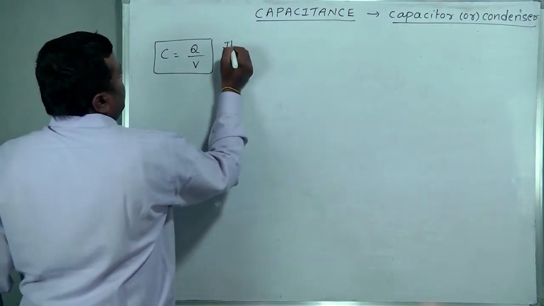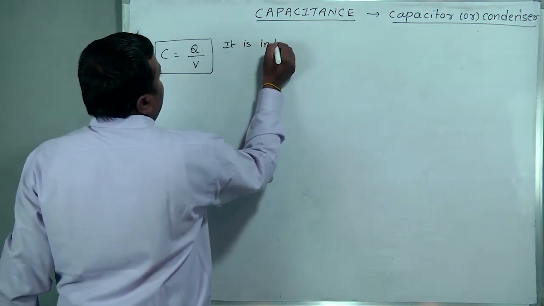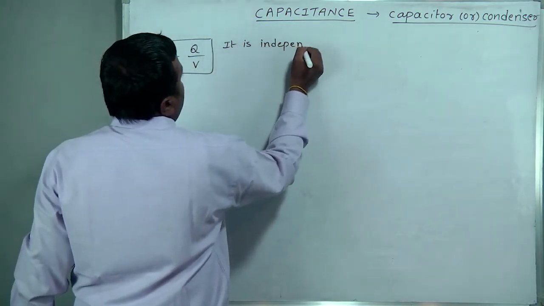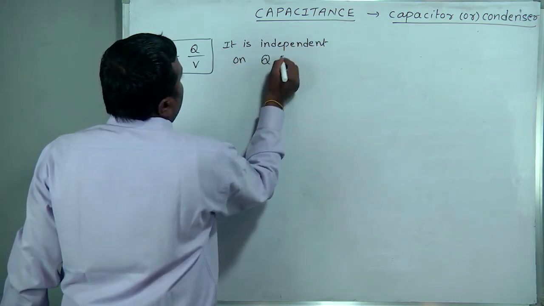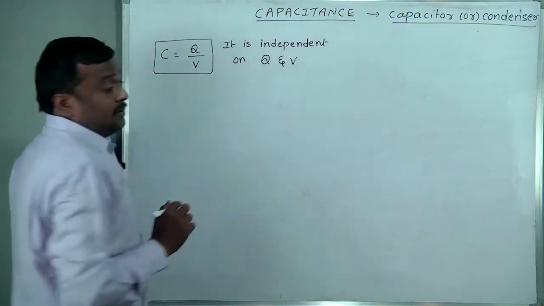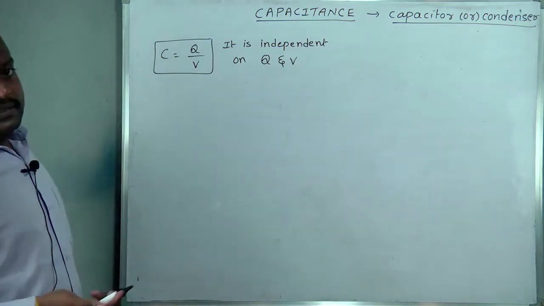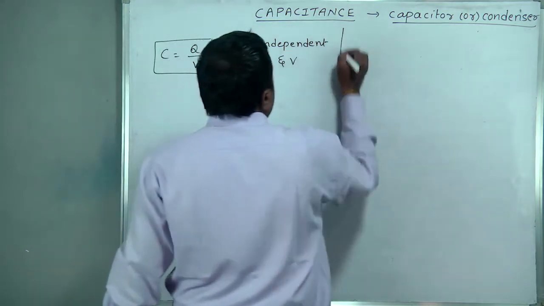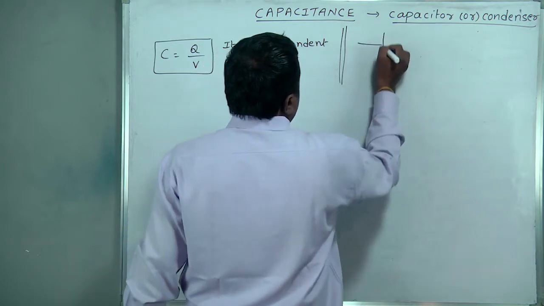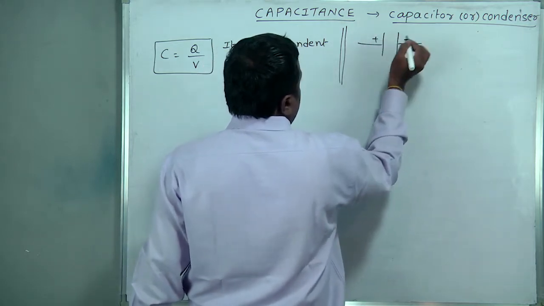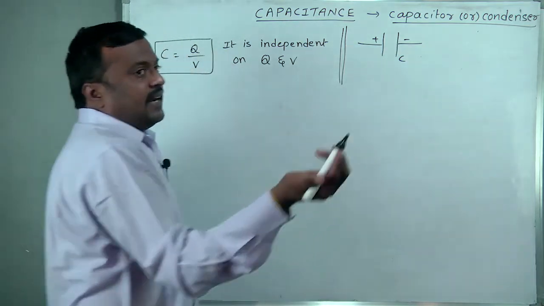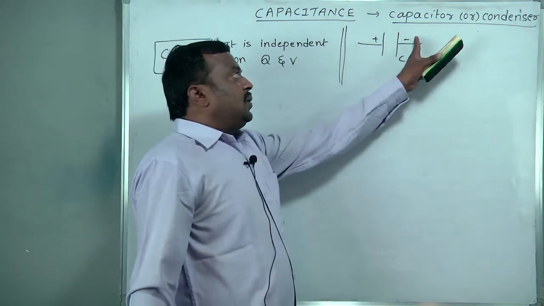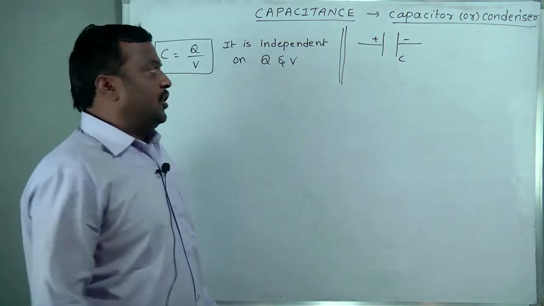It is independent of charge and potential difference. But on which factors does it depend? The symbol I wrote is the capacitance. The positive terminal represents higher potential, and the negative terminal represents lower potential.